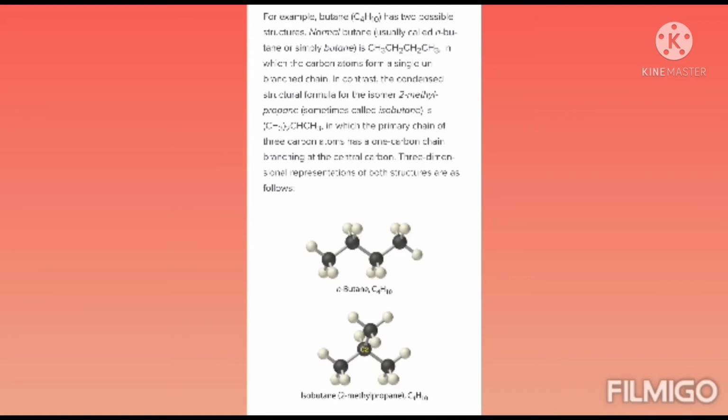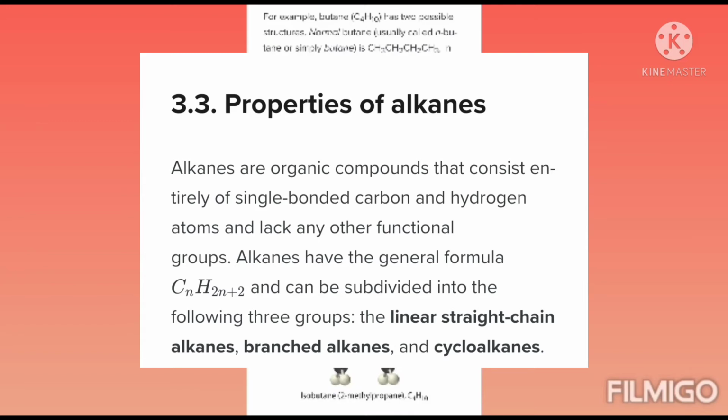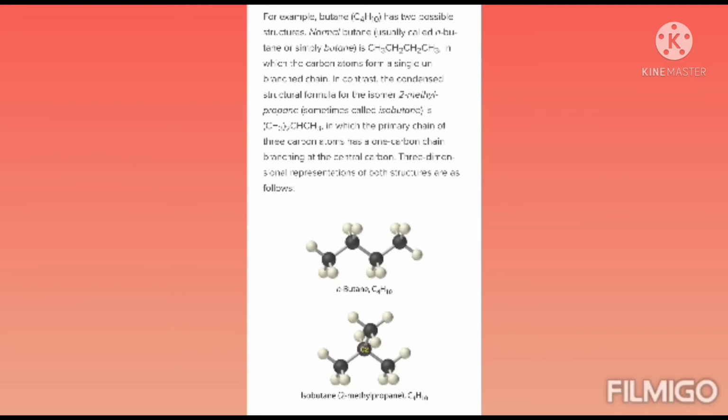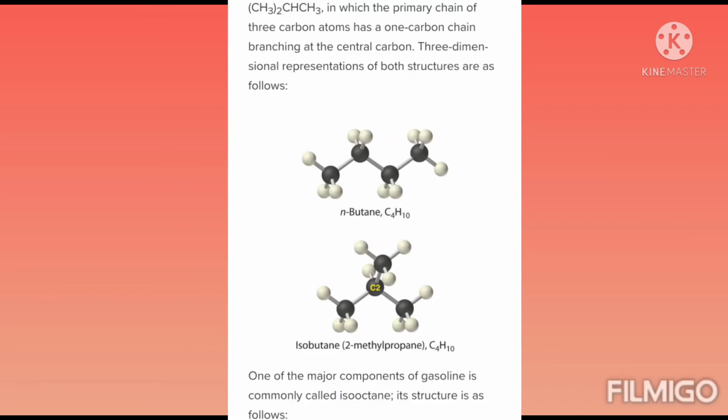What we have seen up to now: the definition of alkane, that is carbon and hydrogen with single bonds and no other functional group, with the formula CnH2n+2. One chemical property is isomerism, the same molecular formula but different structural formula. The example is n-butane, a straight chain alkane, and isobutane, a branched alkane, also known as 2-methylpropane by the IUPAC nomenclature.